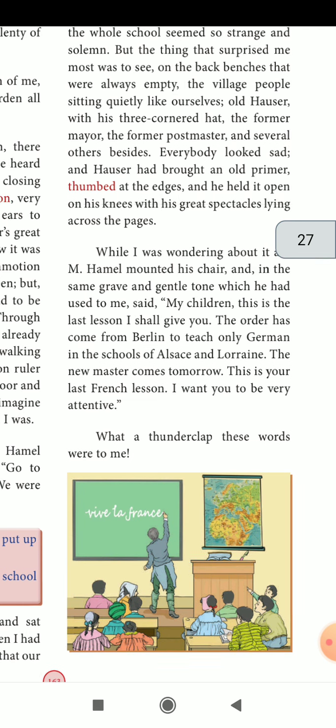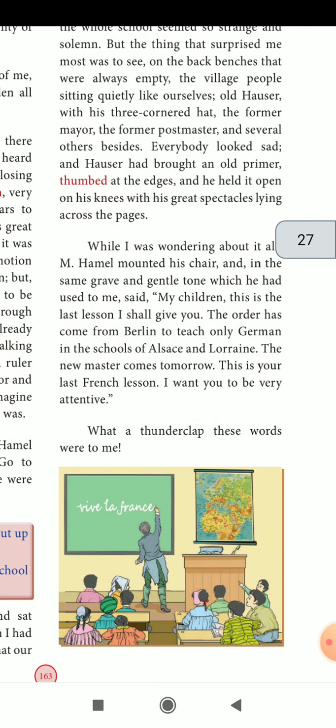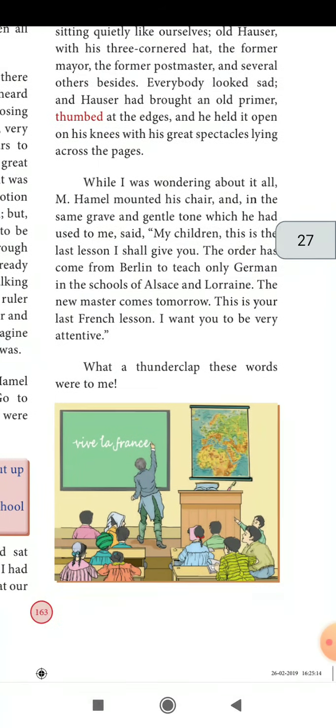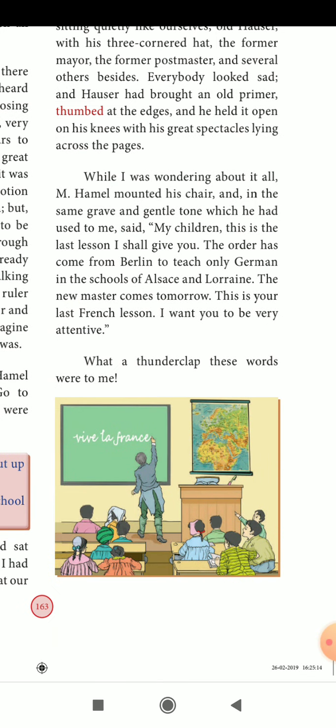And I don't know what is happening there. The classroom was like that. And after that, what happened? When I was wondering about it all, M. Hamill mounted his chair, and in the same grave and gentle tone which he had used to me said, "My children, this is the last lesson I shall give you.